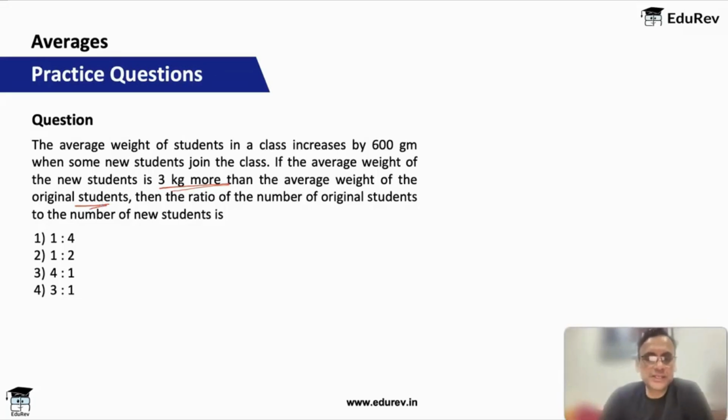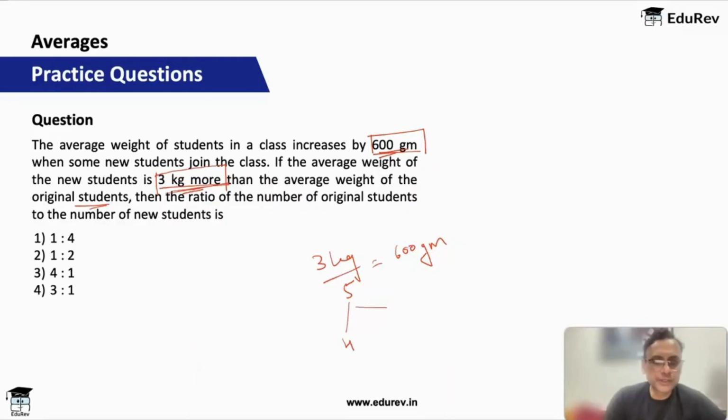The average increased by 600 grams. These students weigh 3 kg more. So their 3 kg basically will now get distributed over the earlier people and the new people who are joining also. So 3 kg, the net effect is 600 grams. That means 3 kg is basically getting divided by 5. 3 kg by 5 will be 600 grams. Out of these 5, 4 should be the earlier group and 1 should be the new group. So basically it should be 4:1. The answer would be choice 3.